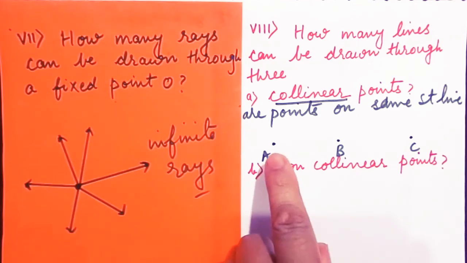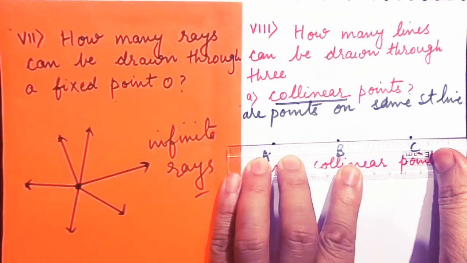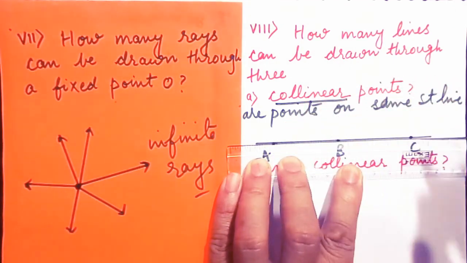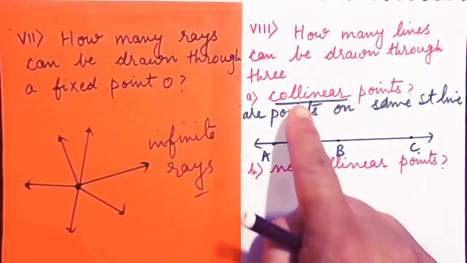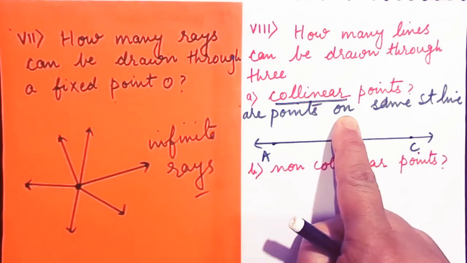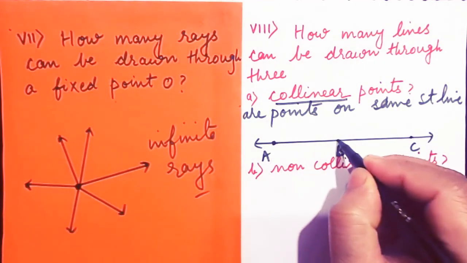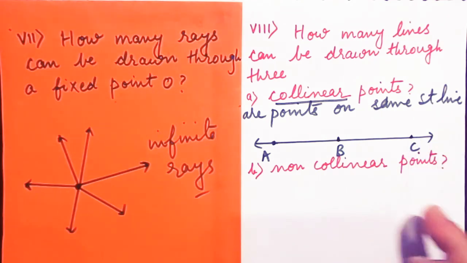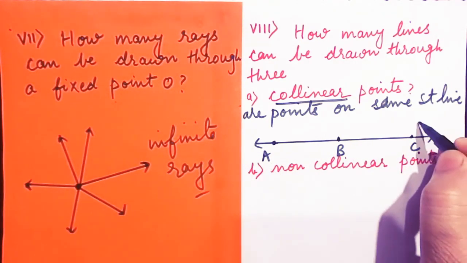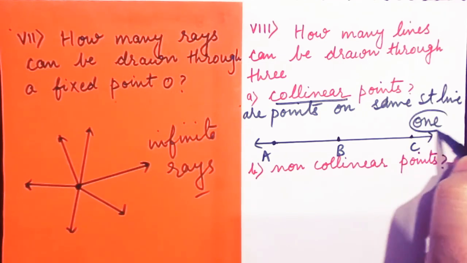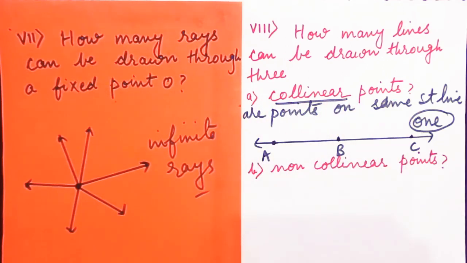Naturally, when all of them are in a straight line, you can draw a maximum of only one straight line. Try to understand. Once again, collinear points are points on the same straight line. So these points A, B and C lie on the same straight line. Naturally only one straight line can be drawn through three collinear points.